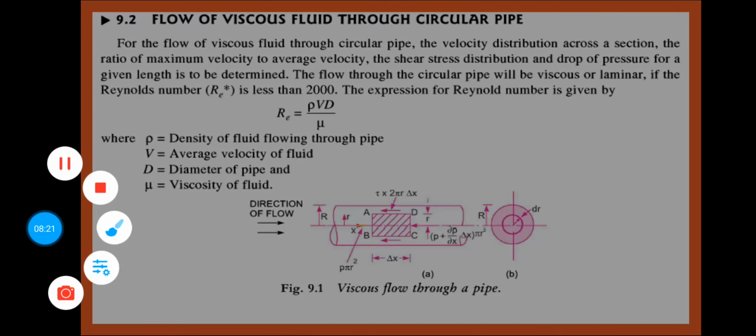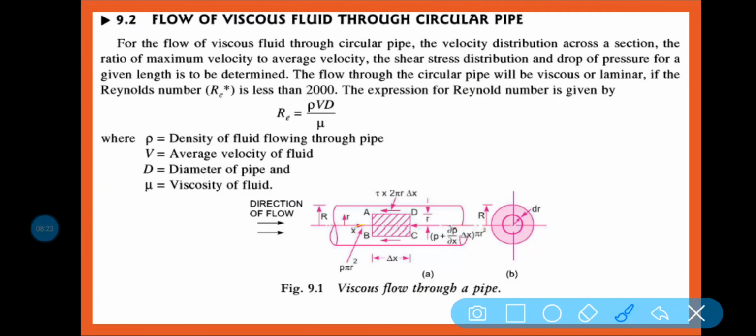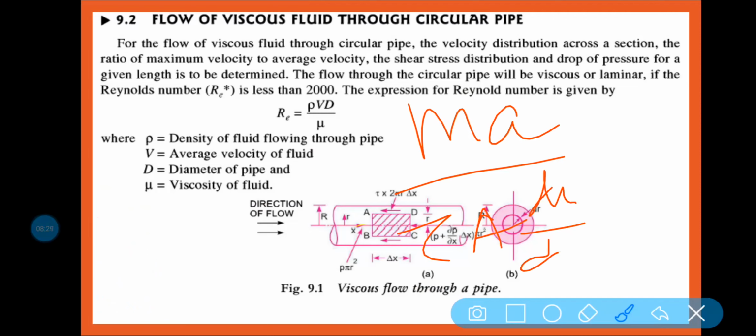Now if I am putting that inertia force is equal to mass into acceleration, and viscous force is tau into A into du by dy. Now du by dy, what is this? This du by dy means velocity by distance, whatever length.